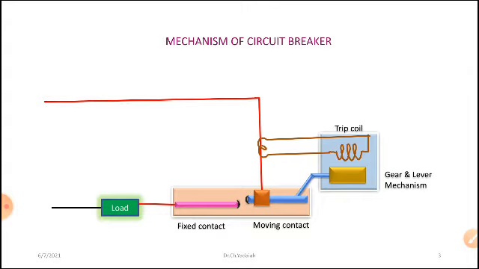This arc may have a high intensity. Due to the high intensity, you can observe the tips of the fixed contact and moving contact get carbonized and melted, but that is not desirable. Hence I require that whenever the arc appears, I nullify it immediately with the help of my media. So based on this media, I can classify the breakers. A bit later we will discuss the classification of breakers.